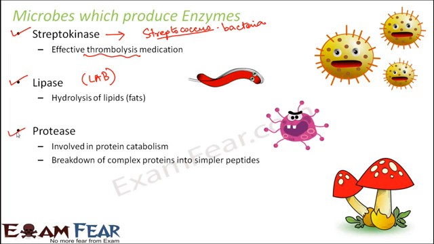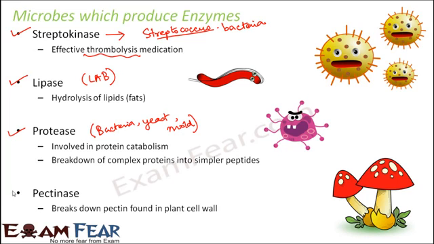So this protease enzyme is produced by many different types of bacteria. There are many yeast which help in producing protease, and mold. So many such bacteria, yeast or mold help in producing protease. Another enzyme is pectinase. What is pectinase? It breaks down pectin, which is found in the plant cell wall.